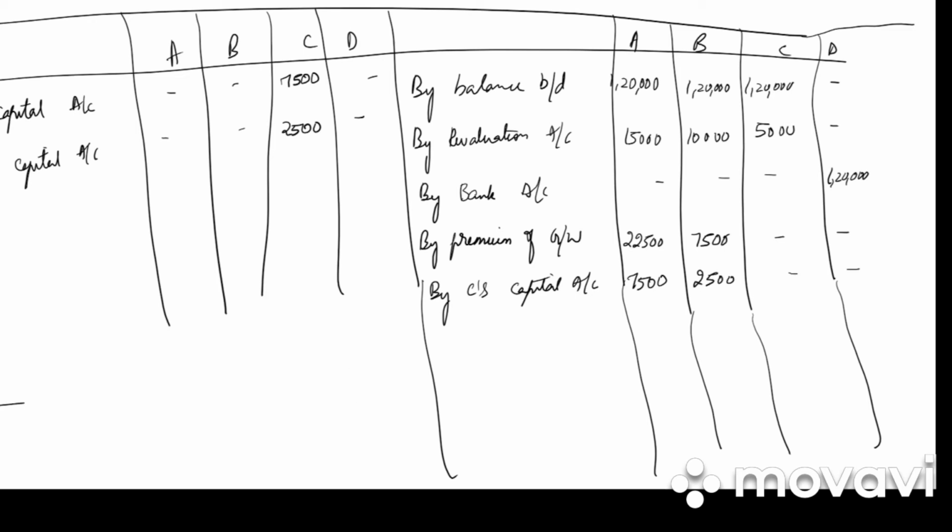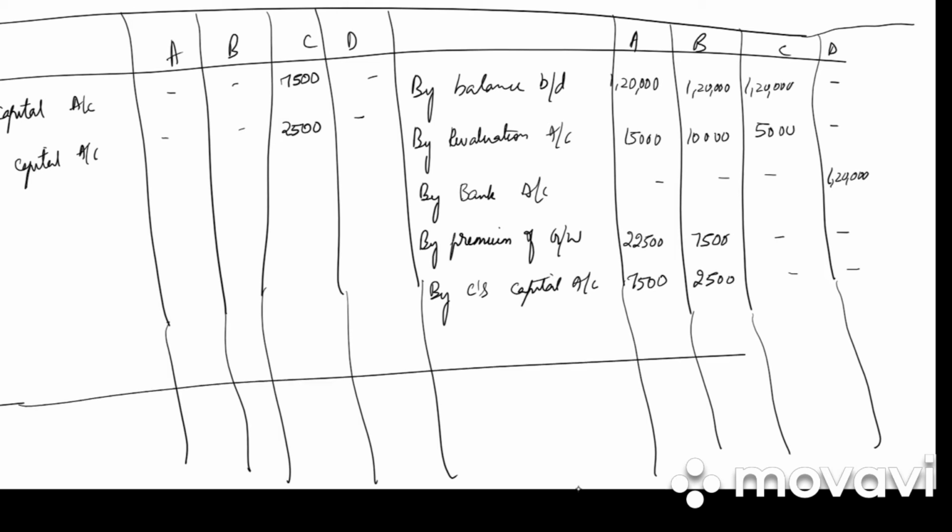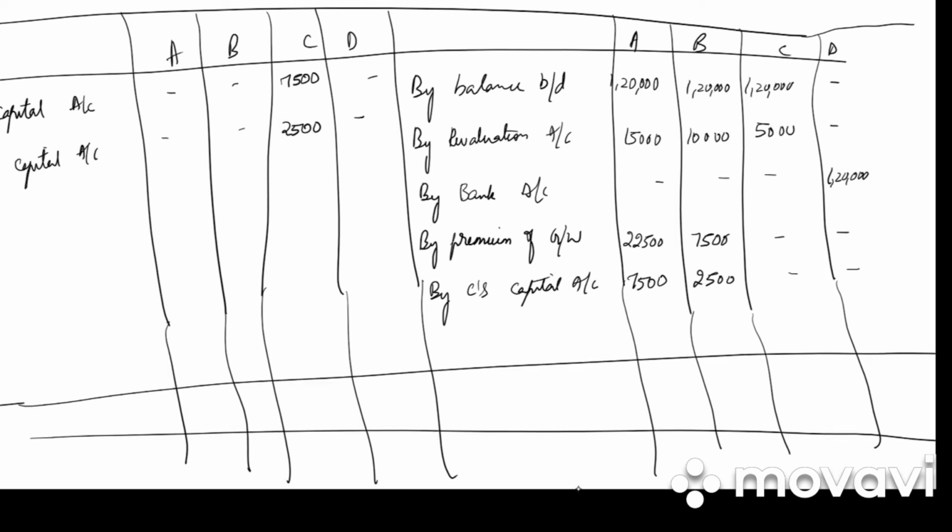Next we need to total. Which side is more? Our credit side is more. How much is the total? For A it is 1,65,000. For B it is 1,40,000. For C it is 1,25,000 and for D it is 1,20,000. Same will be written on the debit side.